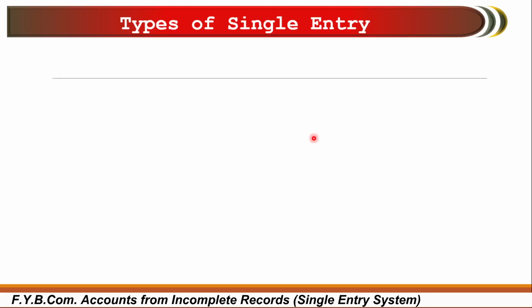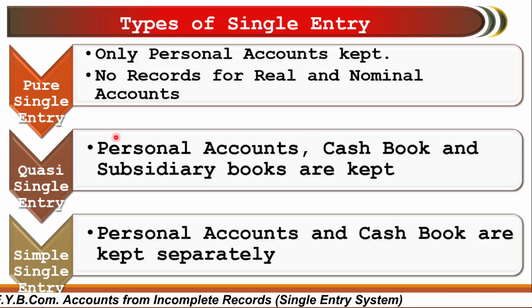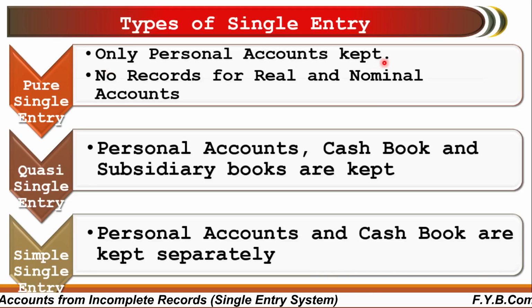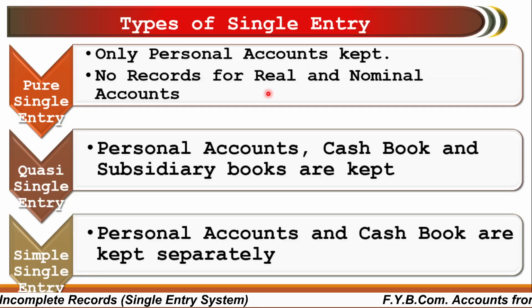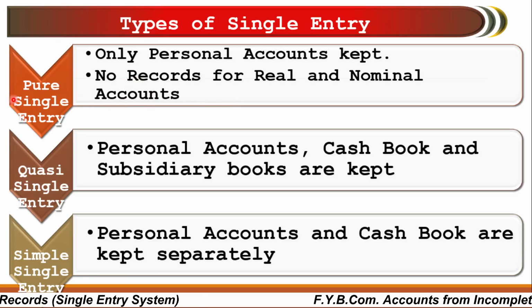Here are some types of single entry system. What are they? First one is pure single entry, second one is quasi single entry, and third one is simple single entry. In pure single entry, only personal accounts are kept. For example, goods sold to Mr. X. At that time, only X's account is maintained. No records for real and nominal accounts. Goods sold to Mr. X means goods go out, that is sales, but the sales account is not maintained, only X's account is maintained. So personal accounts are maintained and real and nominal accounts are not. That is called pure single entry.